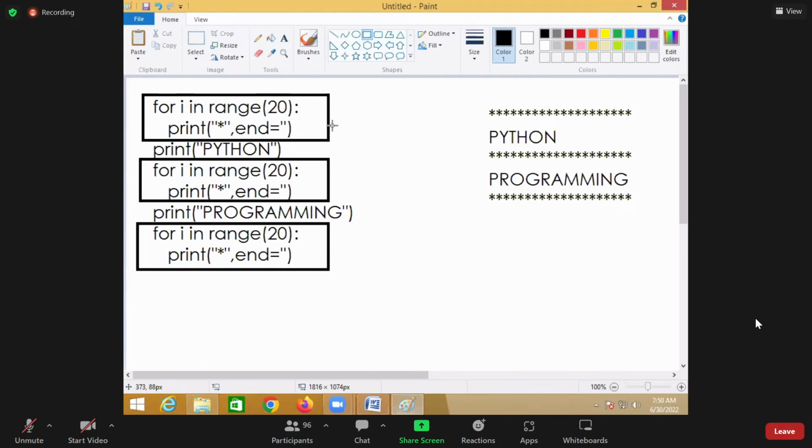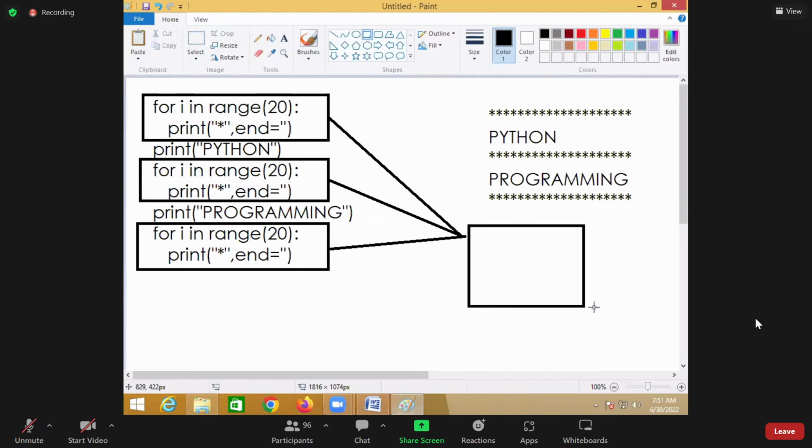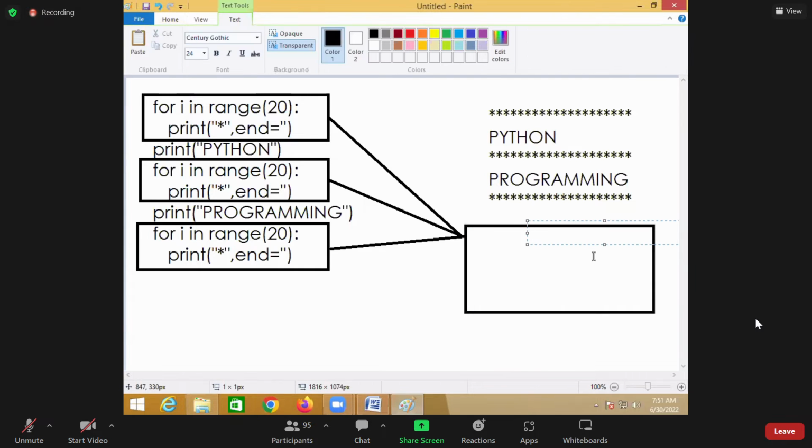Now to avoid this complexity, you are trying to write this code only one time, within one function.